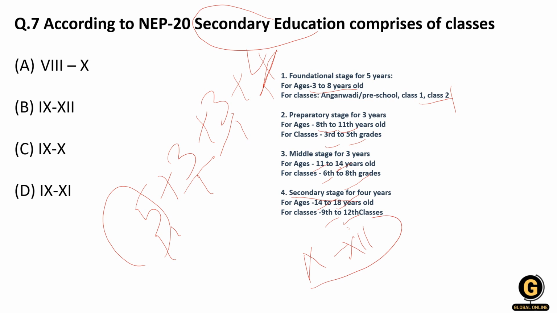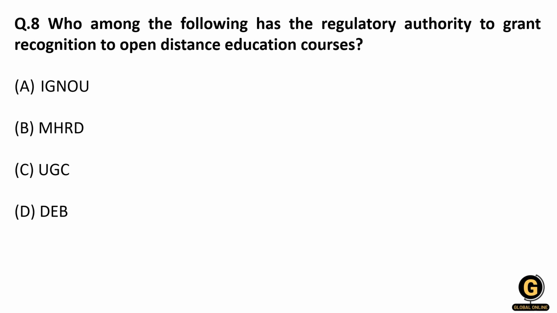So our correct answer is B, that is 9 to 12. So you have to remember this 5 plus 3 plus 4 structure, and their age groups and the grades that they are using.